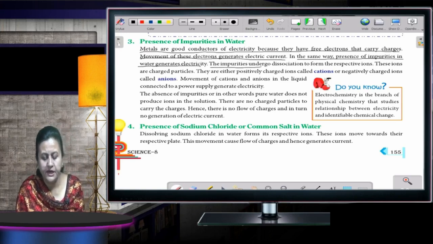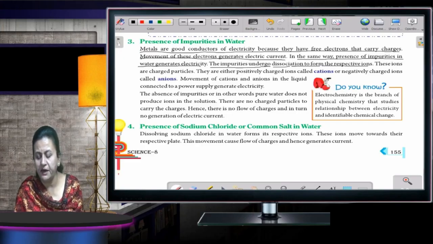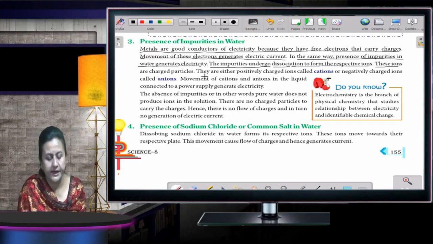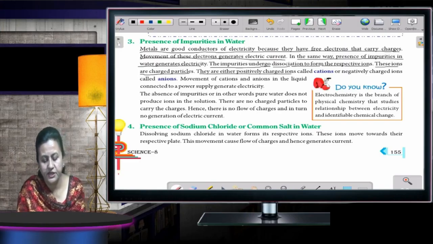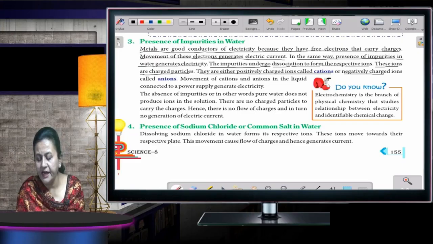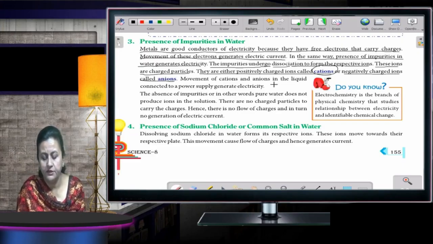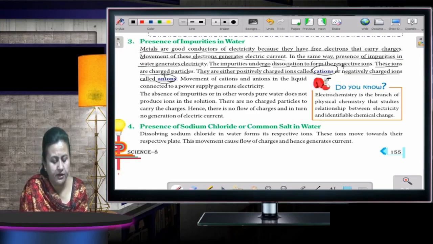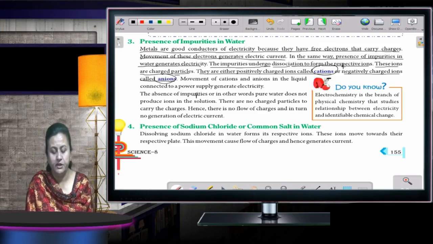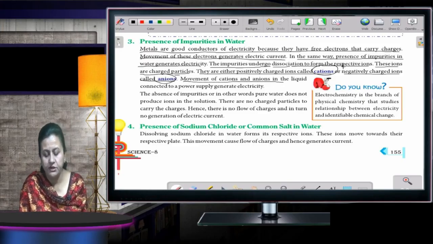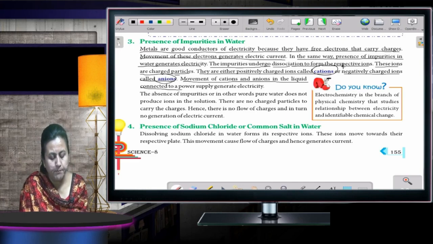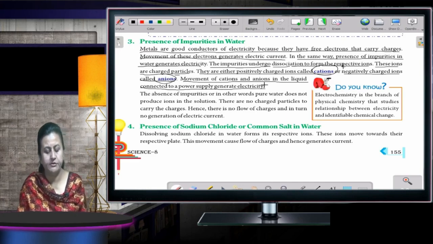The impurities undergo dissociation to form the respective ions. These ions are charged particles. They are either positively charged ions called cations or negatively charged ions called anions. Cations are positively charged, whereas anions are negatively charged. Movement of cations and anions in the liquid connected to a power supply generates electricity.